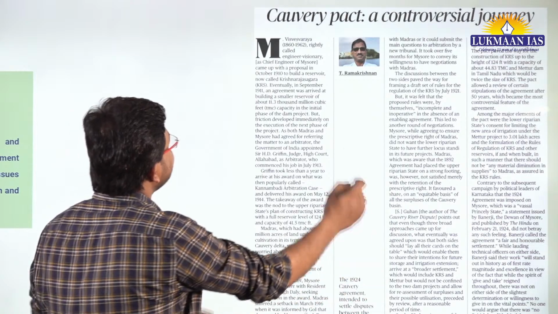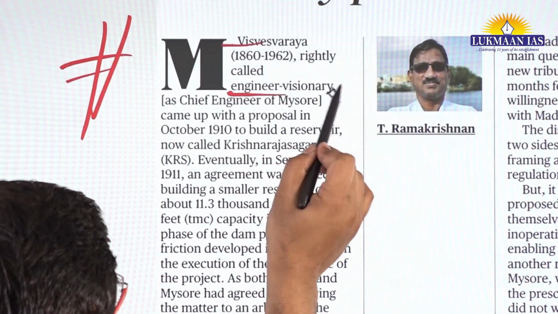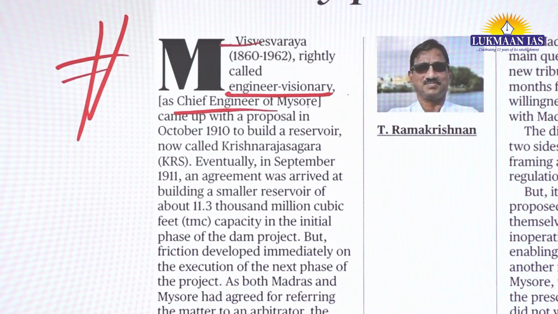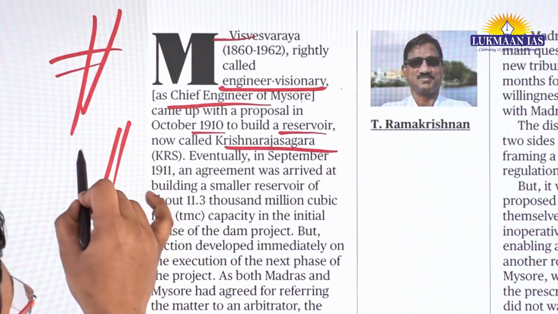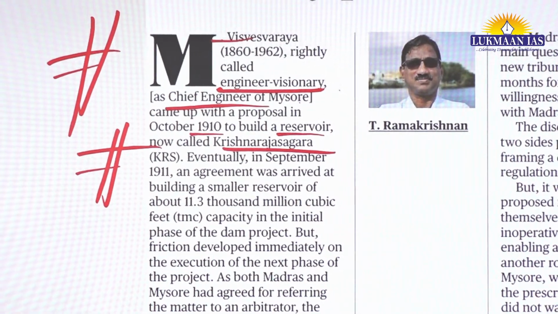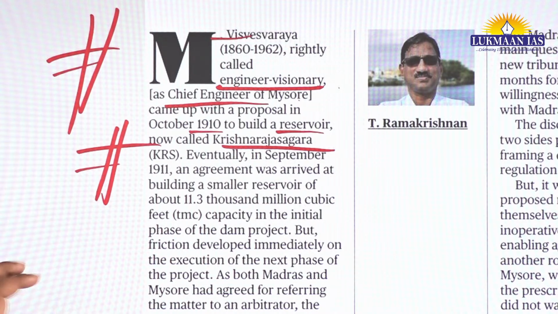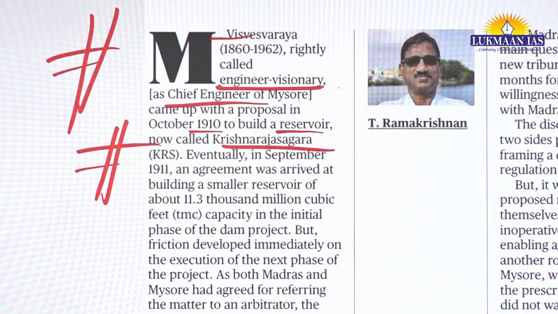Basically in this article they talk about M. Visvesvaraya, who is rightly called the engineer visionary. He was the chief engineer of Mysore long back, and he came up with a proposal in 1910 to build a reservoir, which is now called Krishna Raja Sagar. This reservoir means dam. This is known as Krishna Raja Sagar, the KRS reservoir. He proposed this in 1910 and it was approved in 1911.